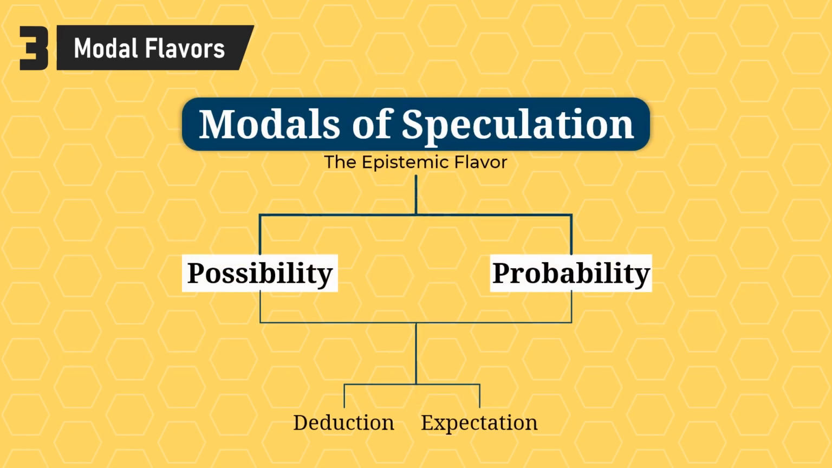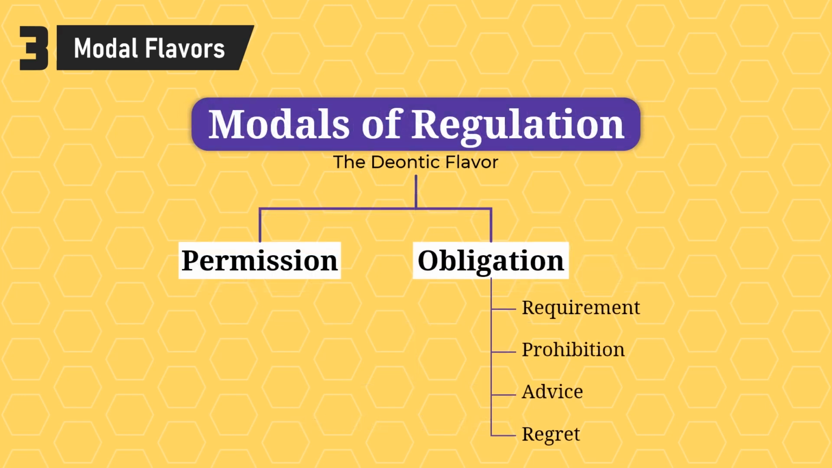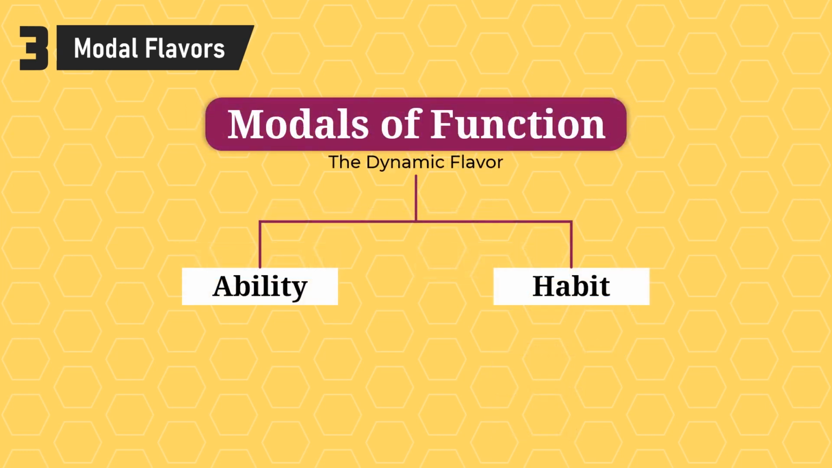Modals of speculation express the speaker's beliefs and conclusions, including assessments of possibility and probability. Modals of regulation express ideals, whether they belong to the speaker or the speaker is just passing them along. They include directives of permission and obligation. Modals of function express the subject's capabilities and inclinations, and include abilities and habits.